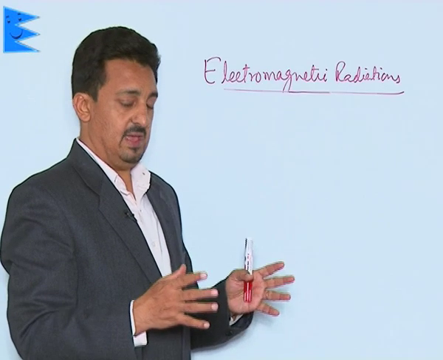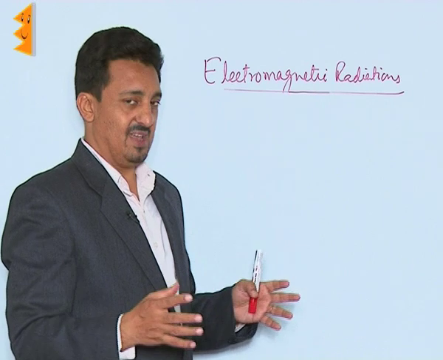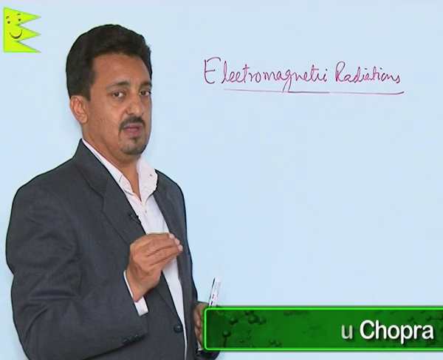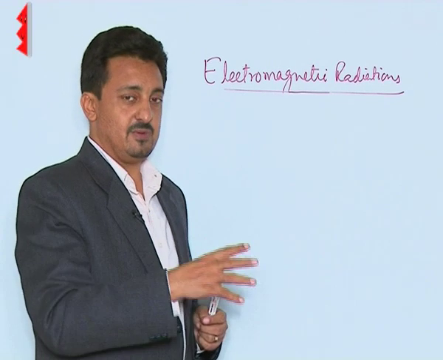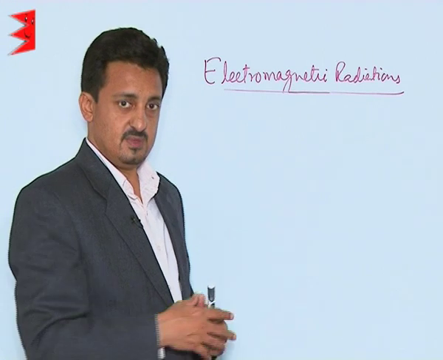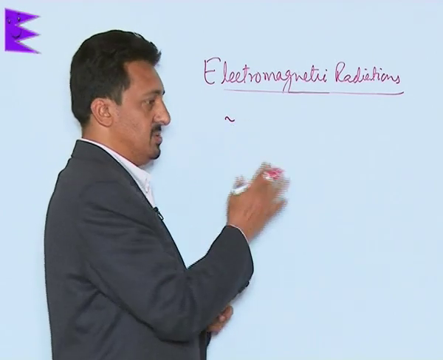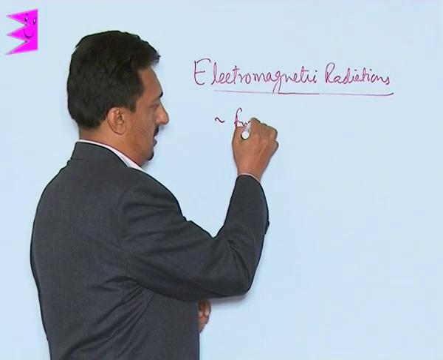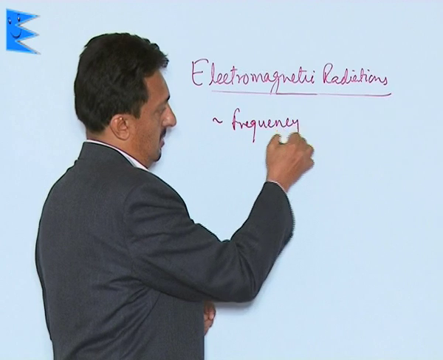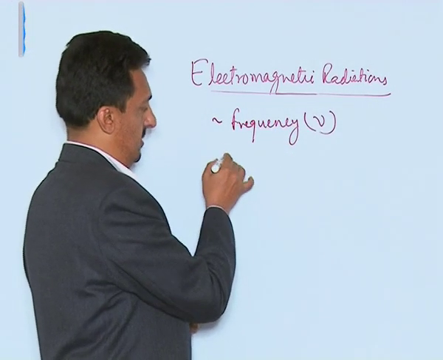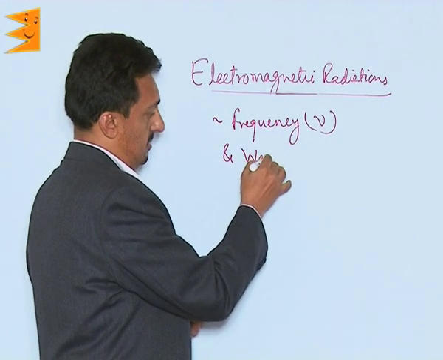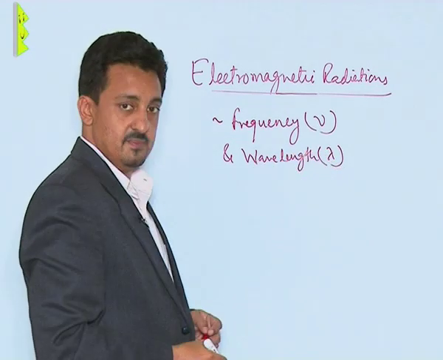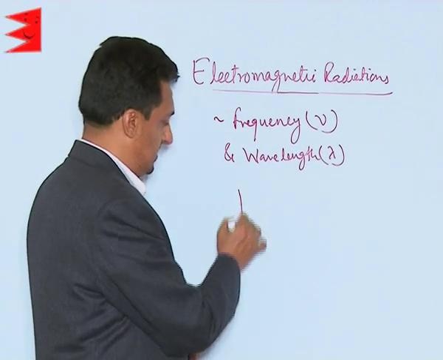Now, after understanding the electromagnetic radiation spectra, let us understand the basic properties of the electromagnetic radiations, on the basis of which we distinguish one radiation from the other. The two basic properties on which we distinguish one radiation from the other are frequency, which is given the symbol nu, and wavelength, lambda. Now let us understand these two terms.